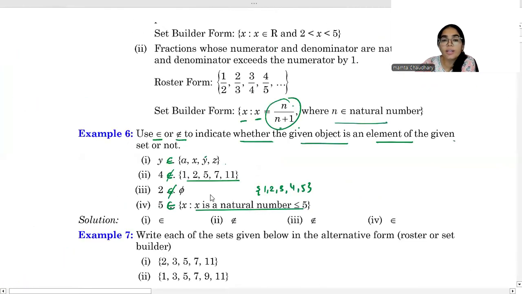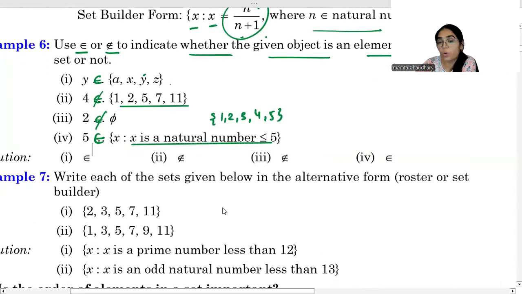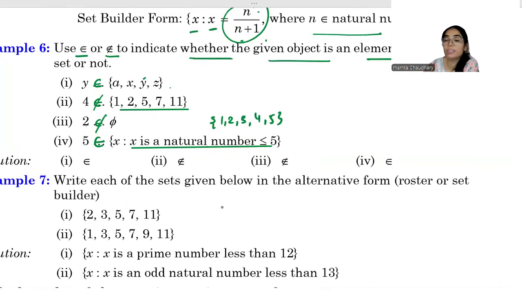Okay. Now, next. Write each of the sets given below in alternative form. Form means either roster form or set builder form. That depends on the question, what form is given. Now, here 2, 3, 5, 7, 11. So how will we write in set builder form? Because roster form is given.